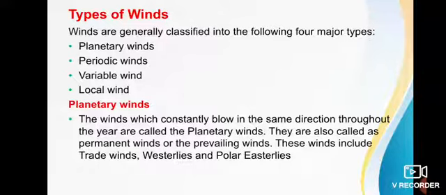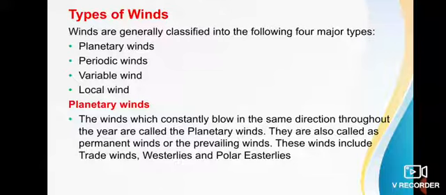Westerly wind. The westerly wind, or anti-trade wind, blows from the western direction to the eastern direction. It originates from the high pressure area. The name of this unique wind comes from the western direction.